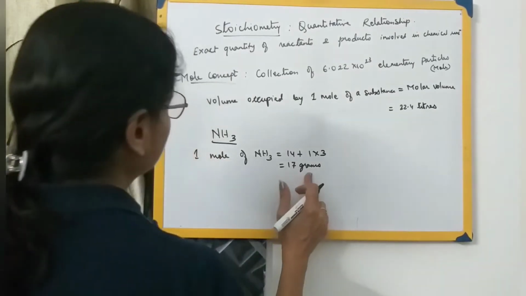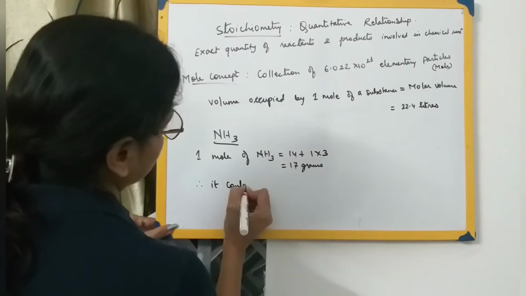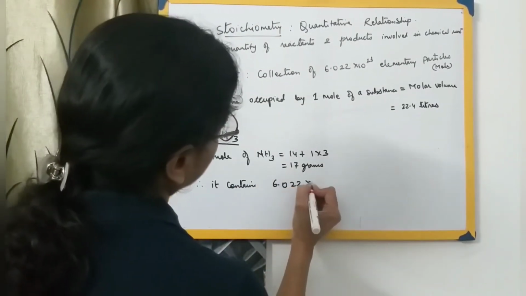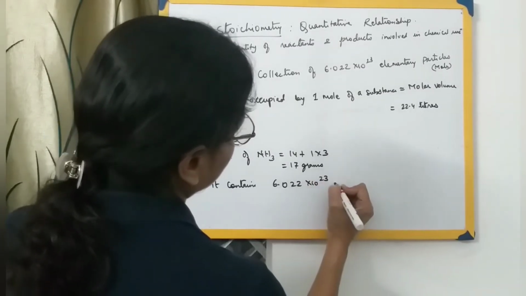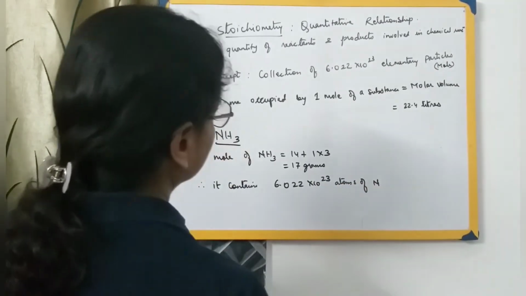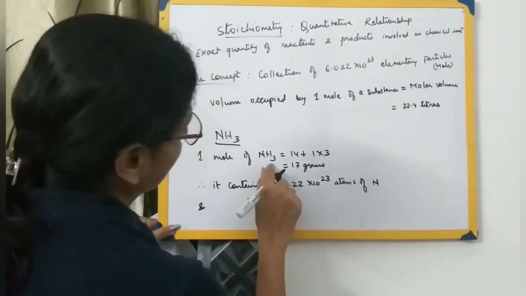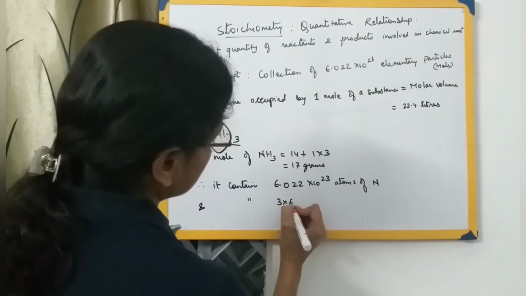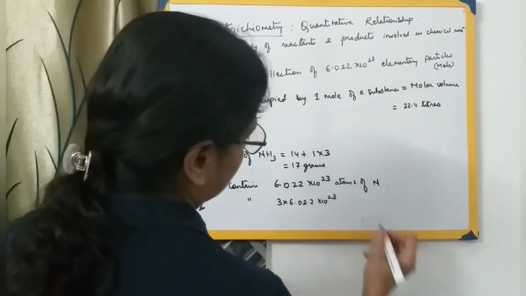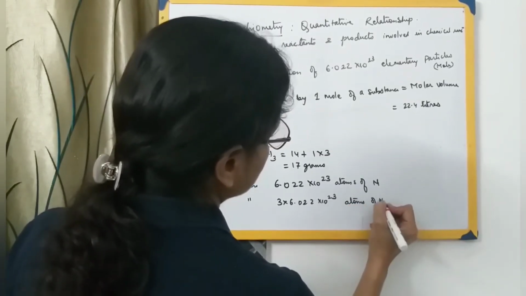Therefore it contains 6.022 × 10^23 atoms of nitrogen, and it also contains, here hydrogen is 3, that is 3 × 6.022 × 10^23 atoms of hydrogen.